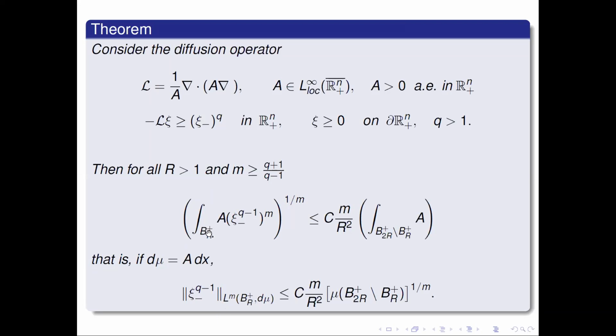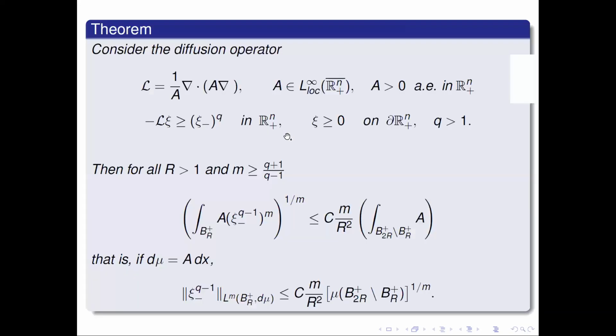Just the plus here, as you probably guessed already, is a half ball centered at the boundary. And such that the L^q norm of the supersolution is controlled by something which depends only on m, on r, and the measure of the ball to the power 1 over m.